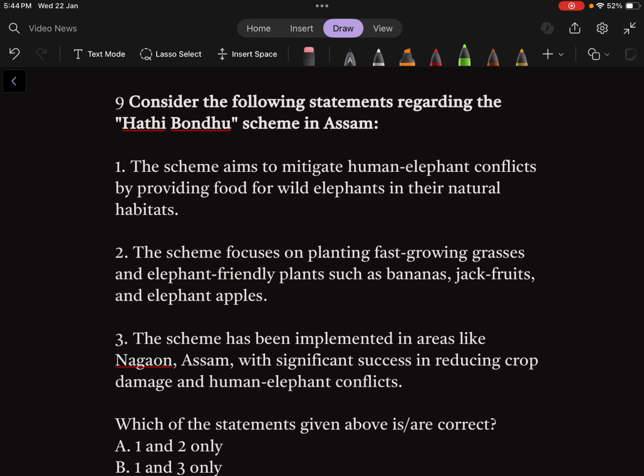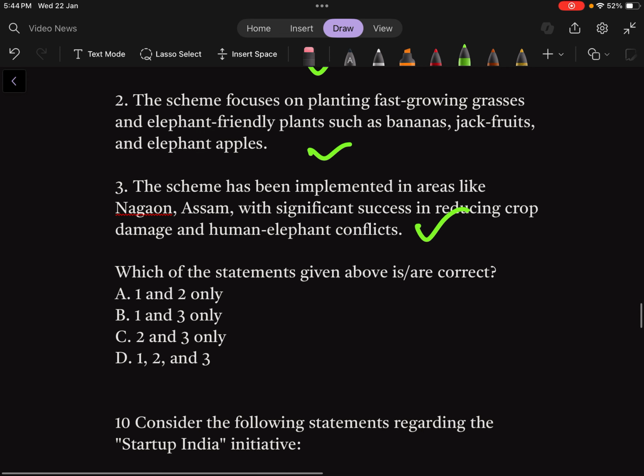So the scheme is very simple. Give them food inside the jungle and elephants will not come out of the jungle. The scheme has also been implemented in areas like Nagaon, Assam with significant success in reducing crop damage and human-elephant conflict. All 3 statements are correct. So the answer is D, 1 to 3.